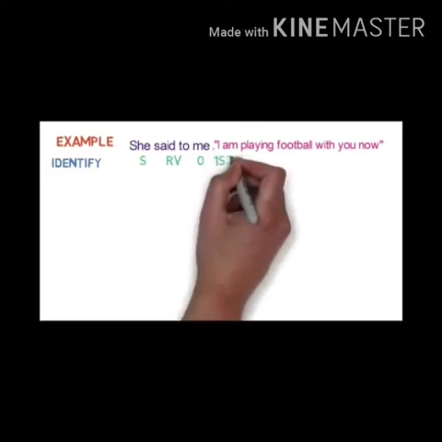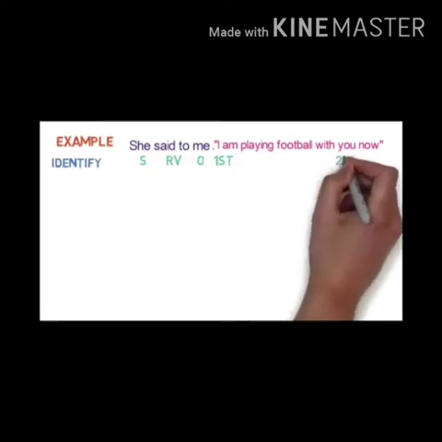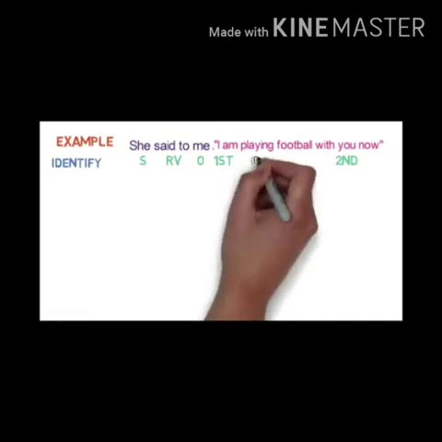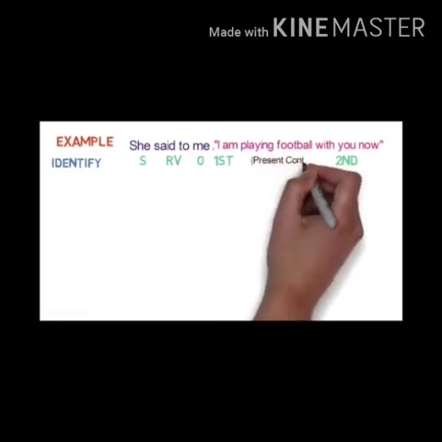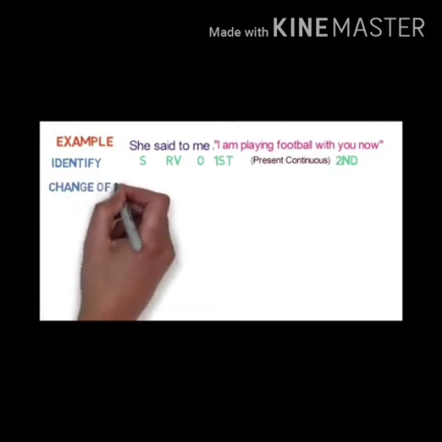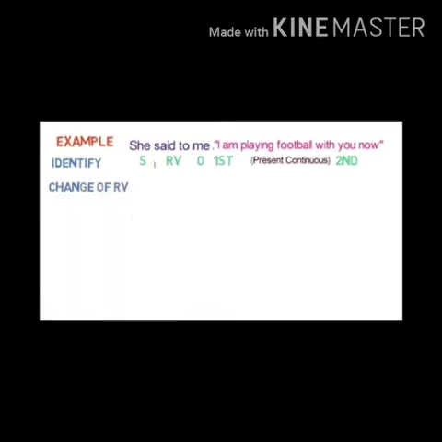Okay, she is a subject here. Said to is a reported verb. Me is an object. Okay, and I is a first person. You is a second person. So I will change according to the subject and you will change according to the object. Okay. She said to me. She said to whom? Me means you. Okay. And this present continuous will change into past continuous. So it is clear to you.